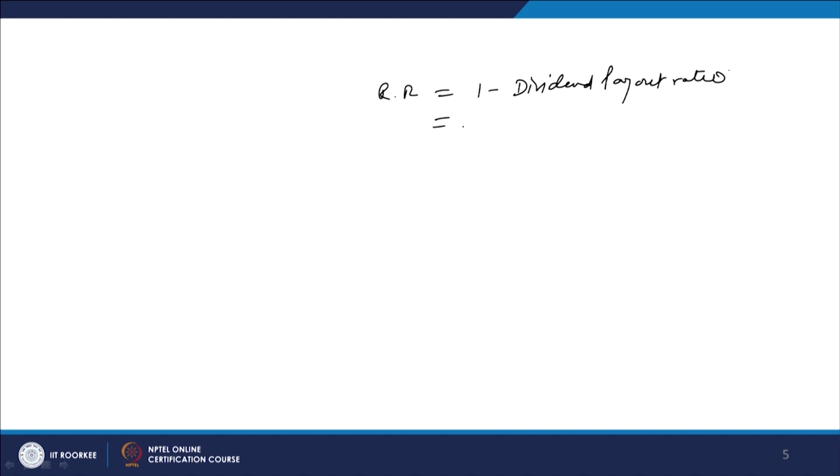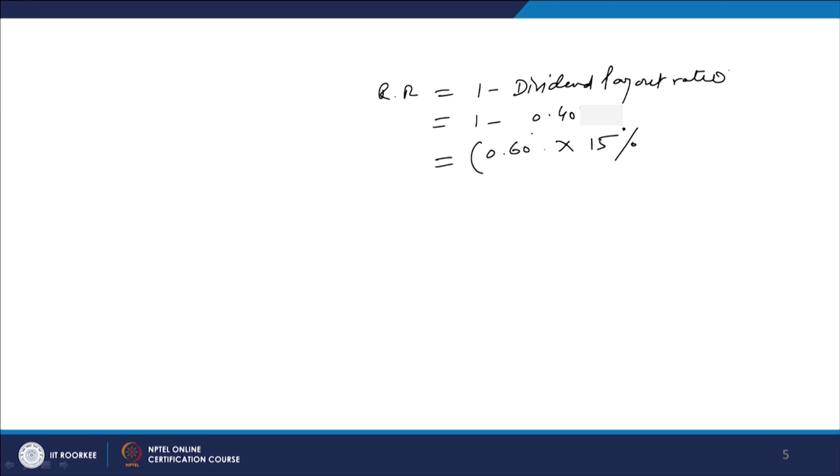So, in this case, for example, the dividend payout ratio is 40%, that 40% of the profit is being paid. So, it means your retention rate is going to be how much? 60%, right. And if the retention rate is 60% and the return on equity is, for example, 15%, we will not use the percentage here, because we are using it in the fractional form.